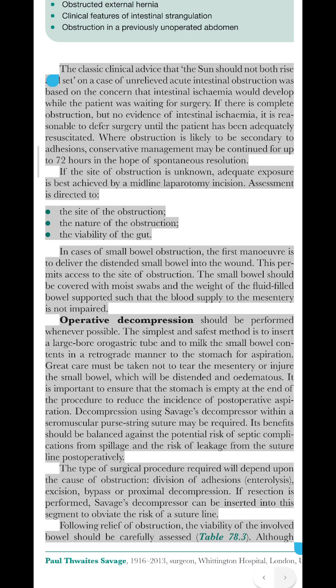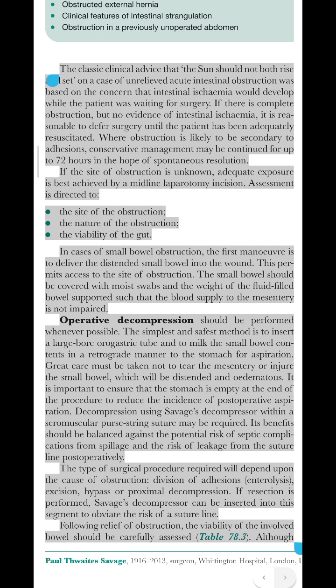spontaneous resolution. If the site of obstruction is unknown, adequate exposure is best achieved by a midline laparotomy incision. Assessment is directed to the site of the obstruction, the nature of the obstruction, and the viability of the gut. In cases of small bowel obstruction, the first maneuver is to deliver the distended small bowel into the wound. This permits access to the site of obstruction.